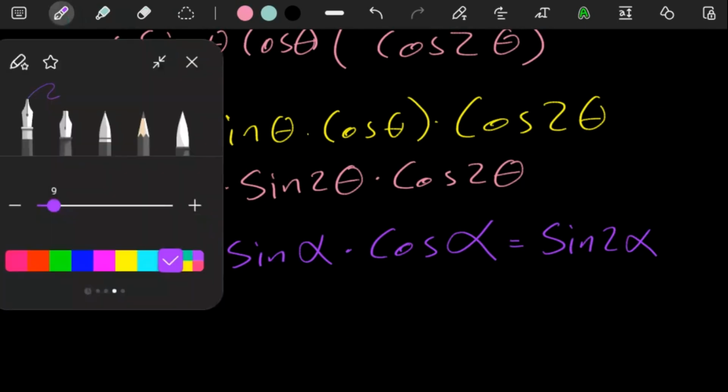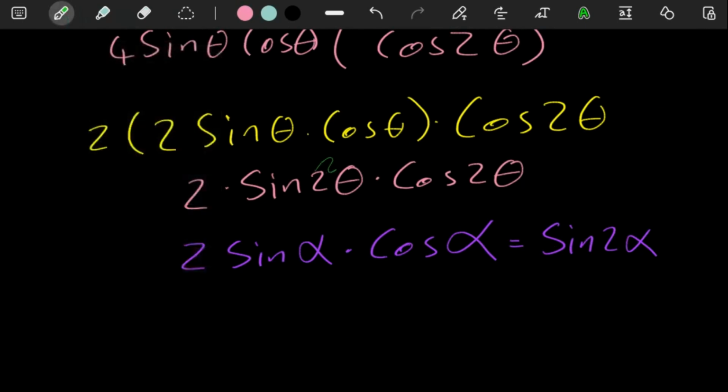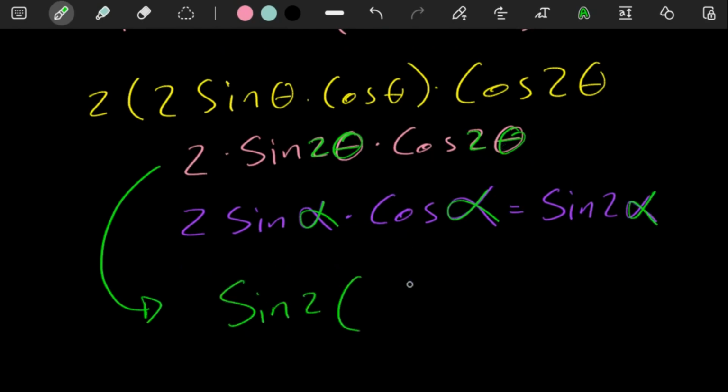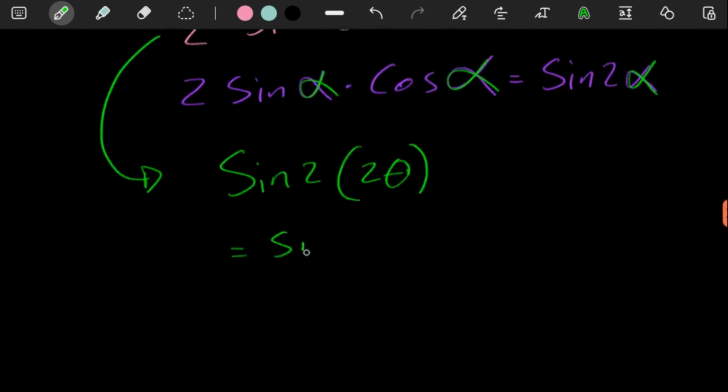So where we see 2 theta is where alpha would be. Logically speaking, we just have to put 2 theta where alpha would be. Where alpha is, we're going to put 2 theta over there, which is where you're going to get sine 4 theta.